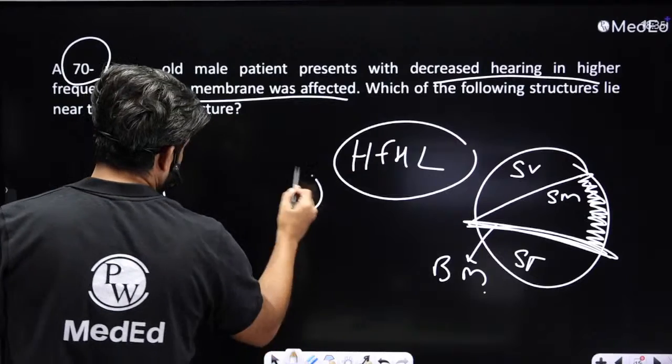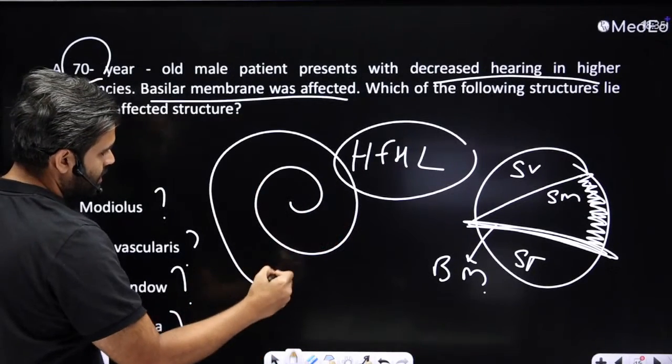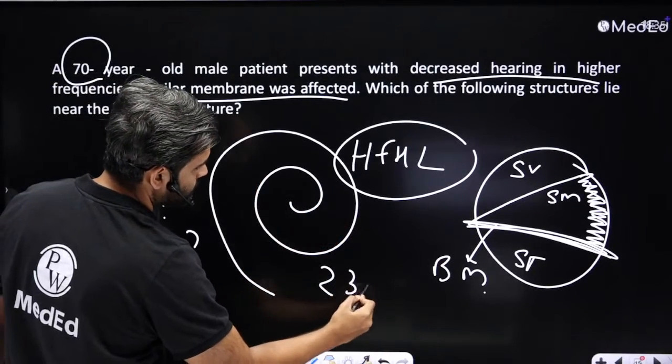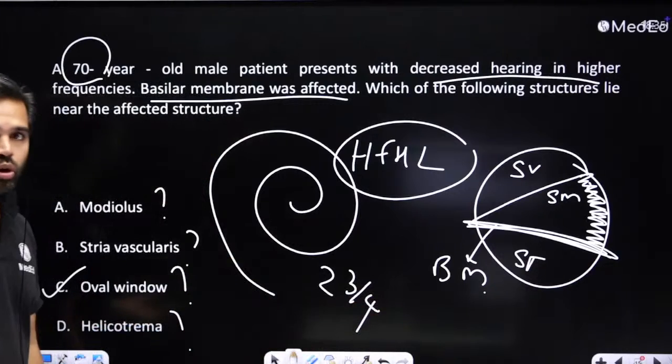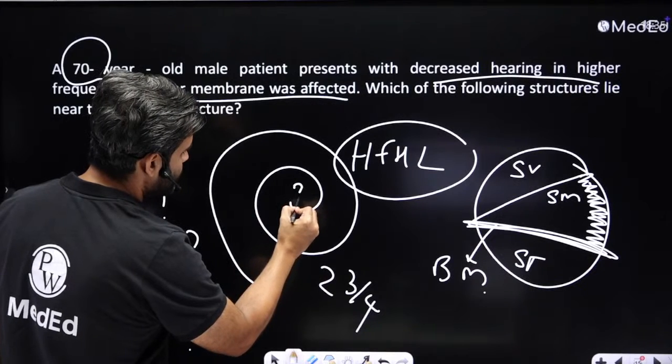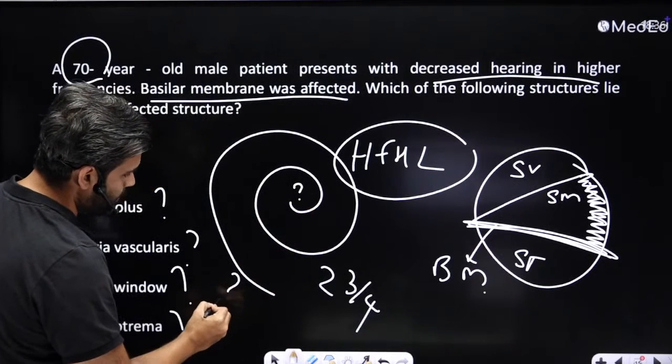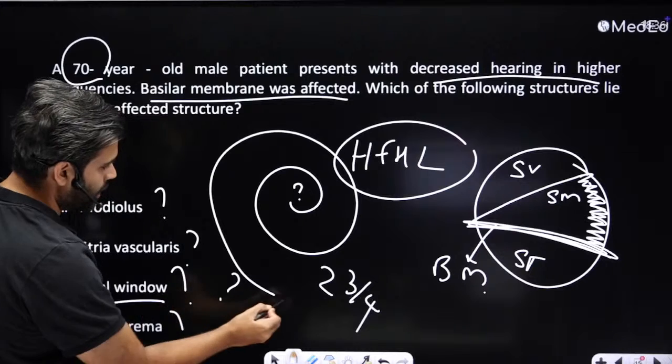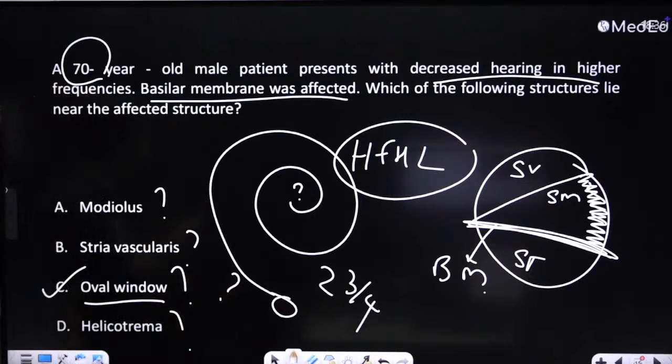Modiolus is the central axis of the cochlear turn, this 2 3/4 turn. This whole turn is called the modiolus. Okay. Now the question is whether the problem is in the apex or whether the problem is in the base, because in the base you have the oval window. Okay. That is what they're trying to ask.